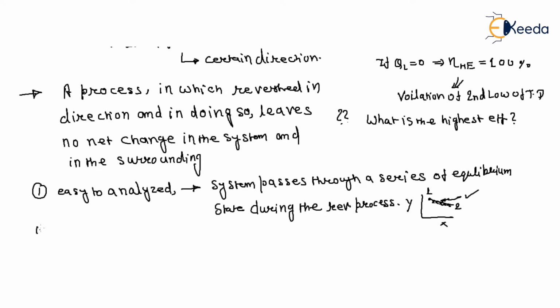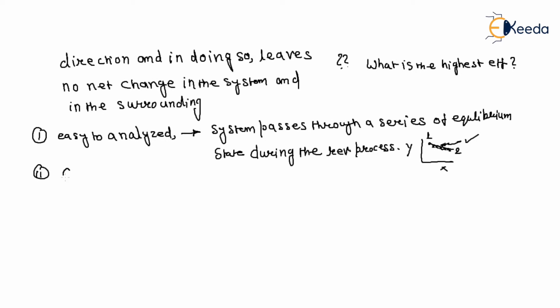Number two is that they serve as idealized models to which actual processes can be compared.